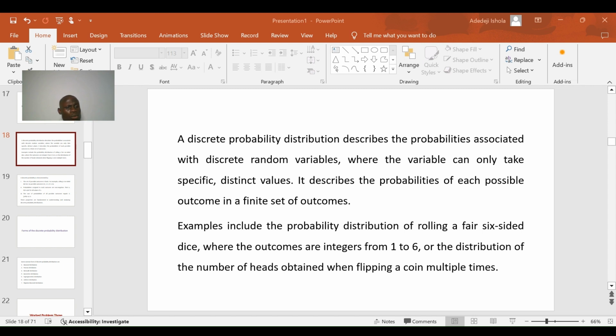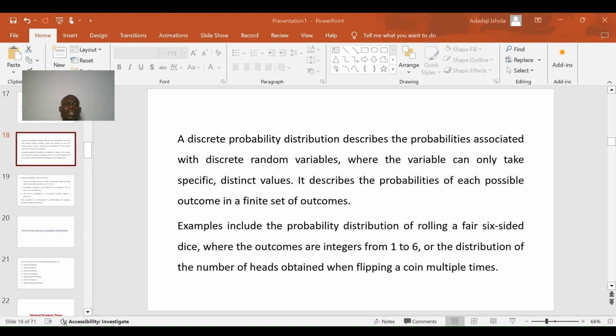A typical example is the probability distribution of rolling a fair die. A die has six sides. When you roll it, that is a discrete probability distribution, because you can show either a one, two, three, four, five, or six. Another example is the tossing of a coin.